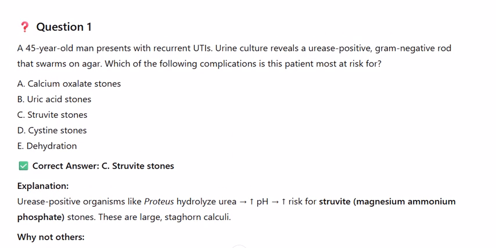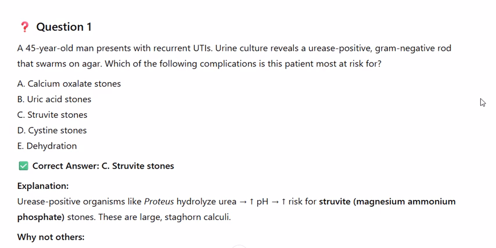Question 1. A 45-year-old man presents with recurrent UTIs. Urine culture reveals a urease-positive, gram-negative rod that swarms on agar. Which of the following complications is this patient most at risk for? A. Calcium oxalate stones. B. Uric acid stones. C. Struvite stones. D. Cysteine stones. E. Dehydration.